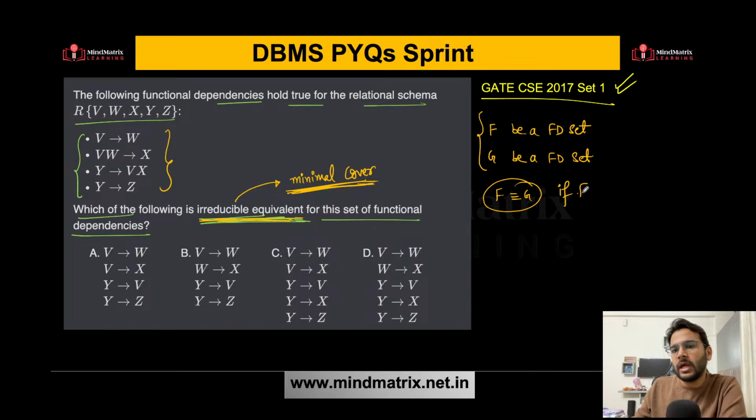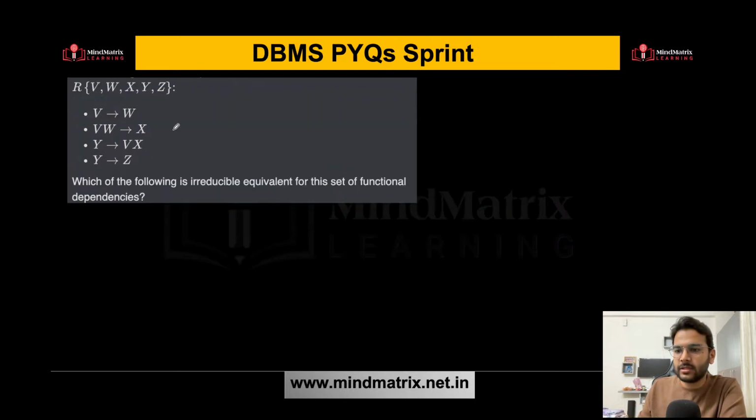If F covers G and G covers F. If this is the scenario, if both cover each other, then we say that both the functional dependency sets are equivalent. Okay, and we need to find the irreducible here. So let's try to solve it here. Carefully see this, everyone.